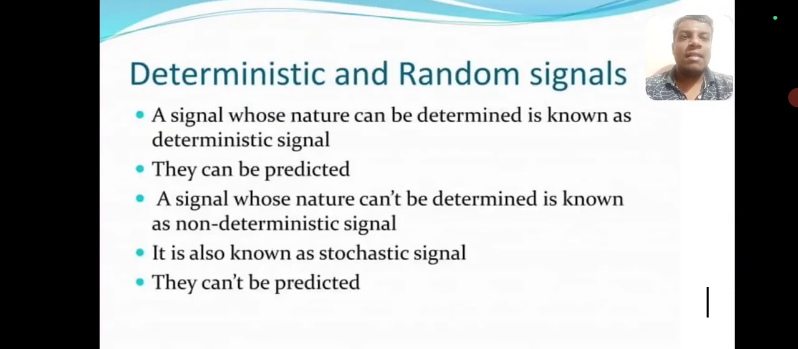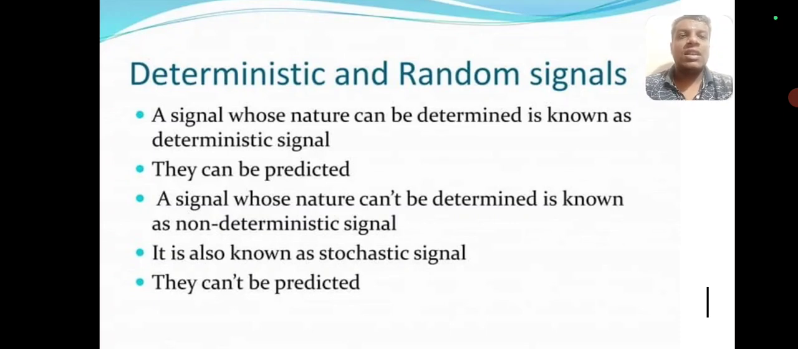Deterministic and random signal: a signal whose nature can be determined is known as a deterministic signal. It can be predicted. A signal whose nature cannot be determined is known as a non-deterministic signal, or random signal.